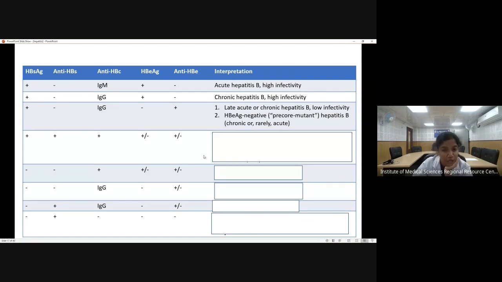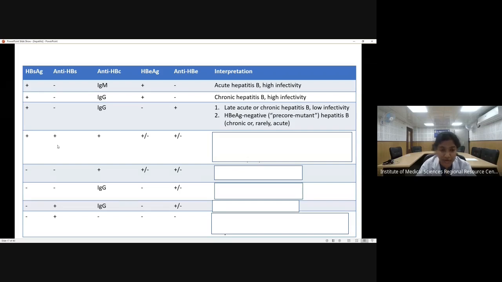Now the next one I am not asking because it's a bit complicated. In this, HBs antigen is positive, and along with this, anti-HBs is also positive. This is either some sort of seroconversion going on, meaning the stage where HBsAg is also positive and the anti-HBs is also arising simultaneously.